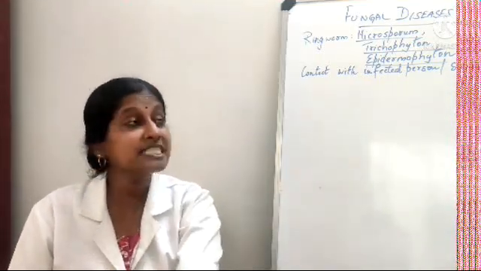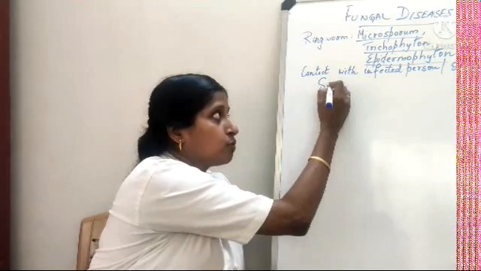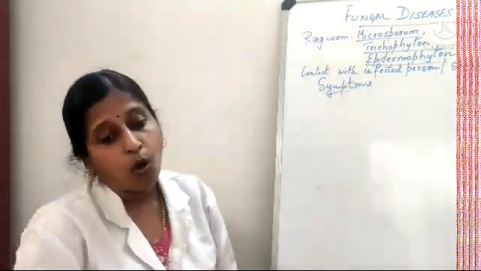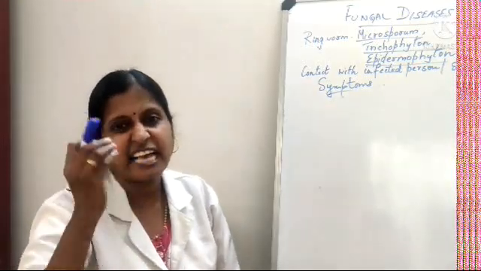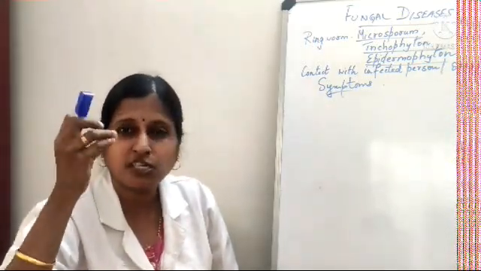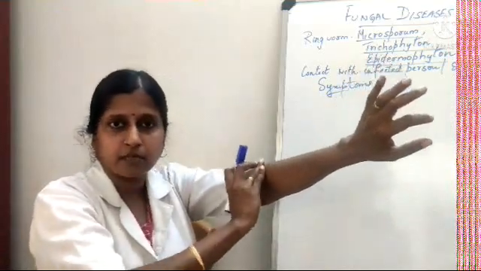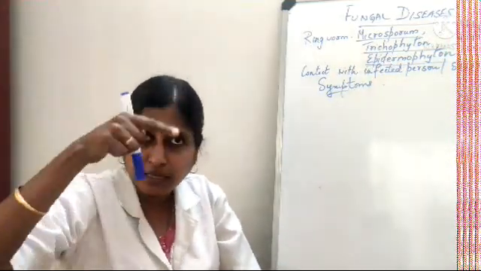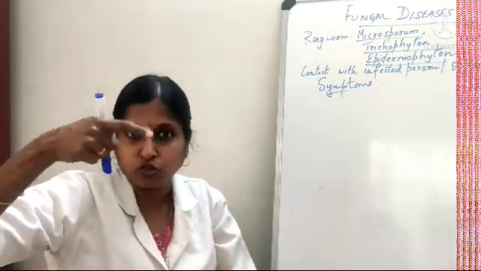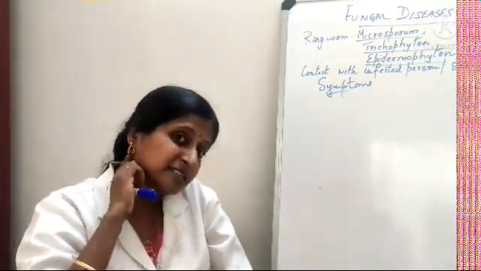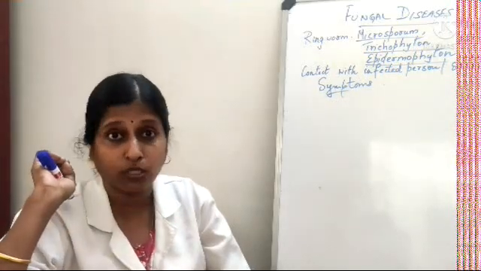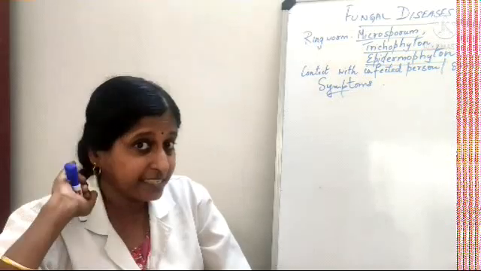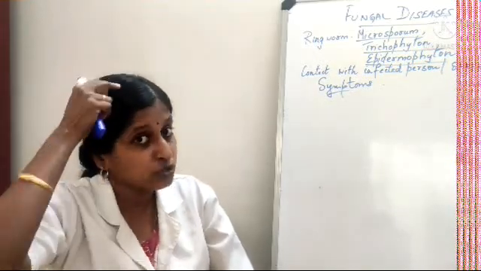And when you look into the symptoms of ringworm, what are the symptoms caused in case I am getting ringworm? Obviously, the first symptom is dry and scaly lesions. Okay, lesions means rash-like things start appearing on the skin. Okay, they will have a peculiar ring-like structure, mostly noted behind the ears and all. Okay, so dry and scaly lesions on the skin, in the nails or on the scalp.